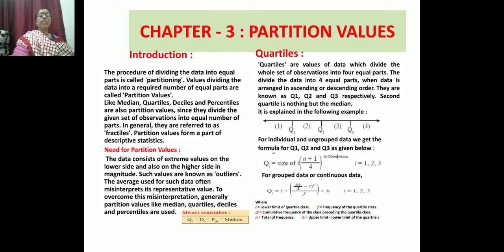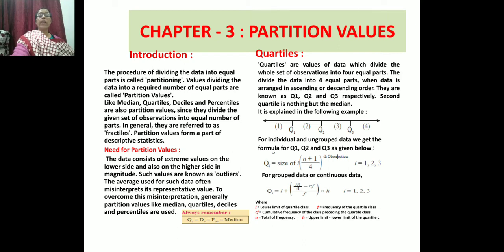So there, you can see a number line in the slide with an arrow at the two ends, and you can see the numbers written 1, 2, 3, 4. So this line is divided into 4 equal parts. In that, Q1, Q2, Q3. Q4 is not given because Q4 is the total value. These 4 parts are there.